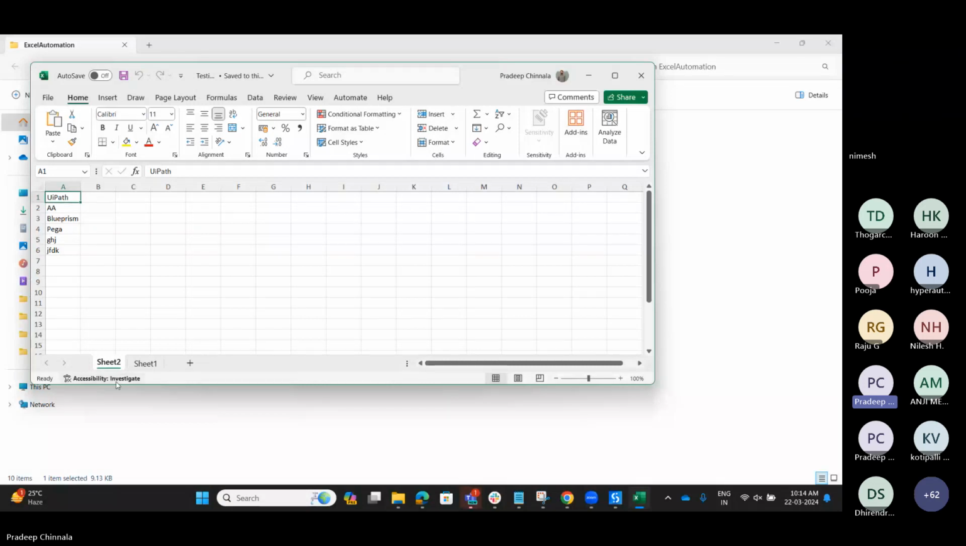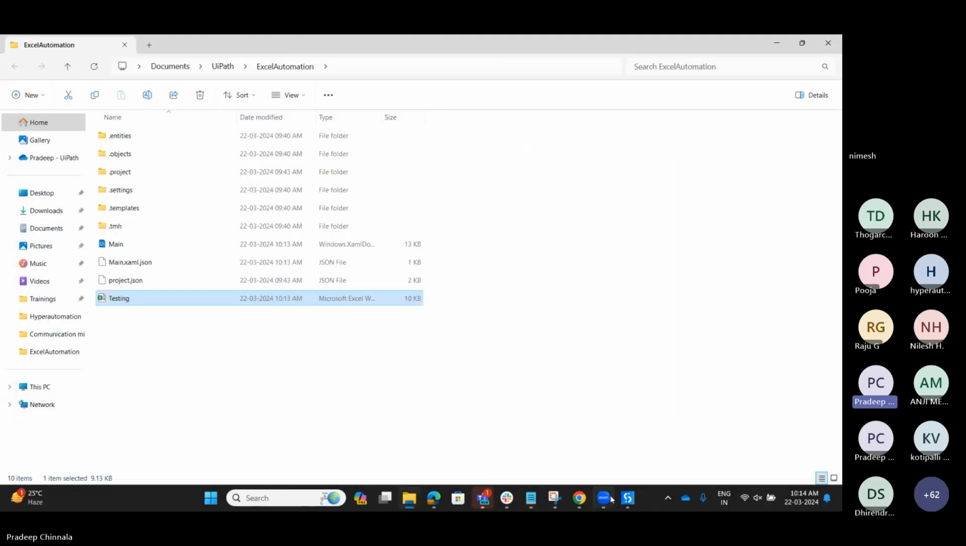See, earlier we didn't have any sheet named Sheet2, but whenever we ran the bot giving the value as Sheet2, it created Sheet2 as one more sheet and added the data which we have provided. So this is how Excel activities will work. If you don't have any sheet, it will create it. And let me check any other activities to perform.